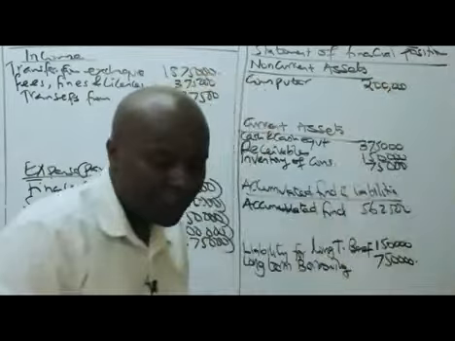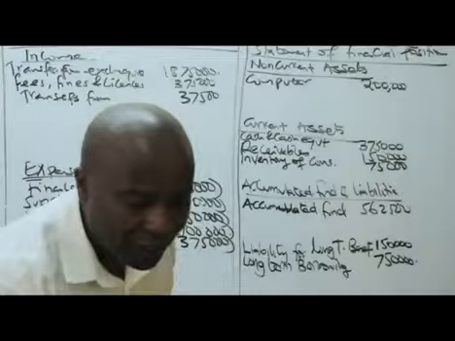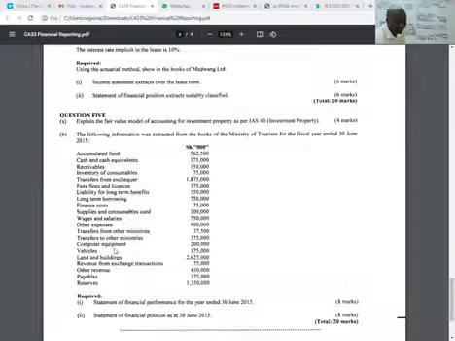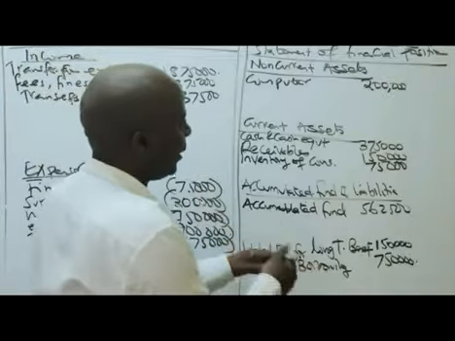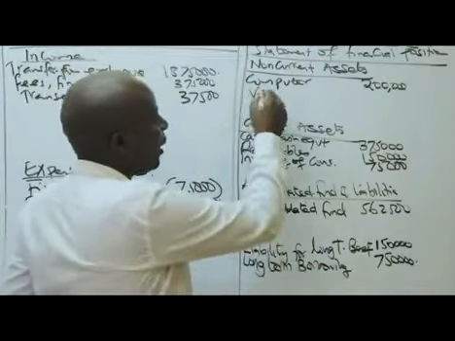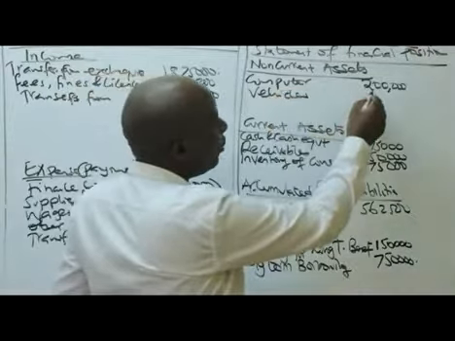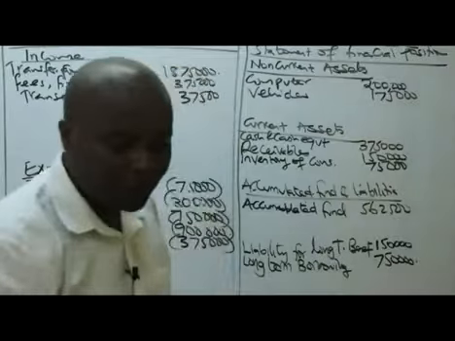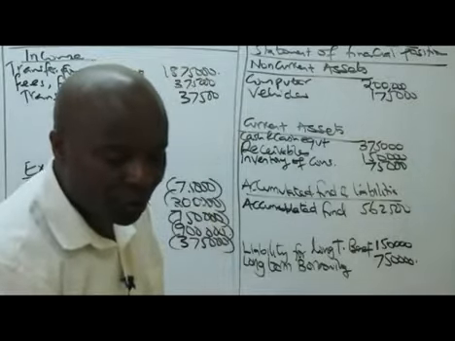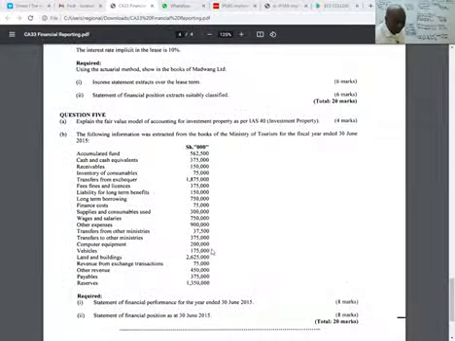Great. The next one, ladies and gentlemen, what do we have here? It is vehicles. Vehicles, 175,000. These are our assets. So vehicles, we have 175,000. Then we have land and buildings, 25,000.